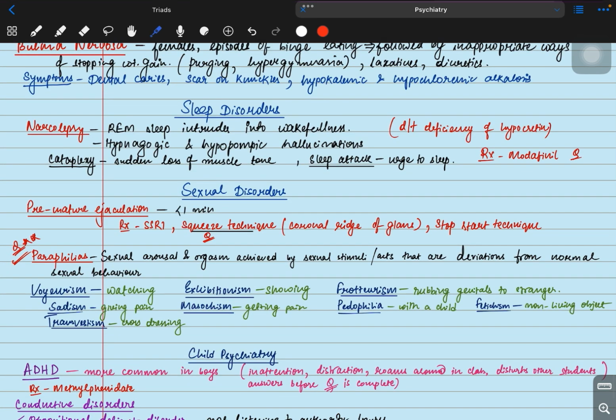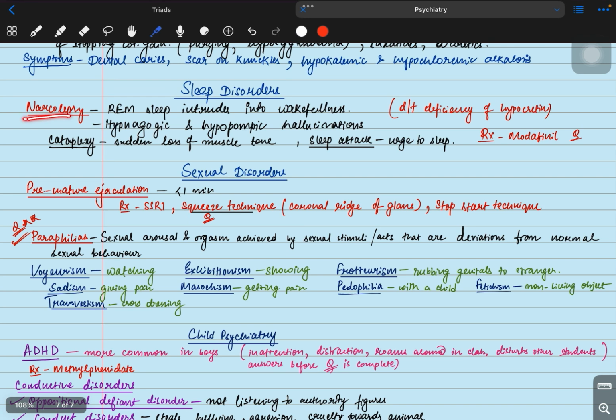Now coming to sleep disorders. The most common sleep disorder is narcolepsy. Here, REM sleep intrudes into wakefulness. Suppose you are awake and suddenly you fall asleep. The REM sleep, the stage in which we dream, is intruding into the wakefulness stage. It's due to the deficiency of hypocretin.